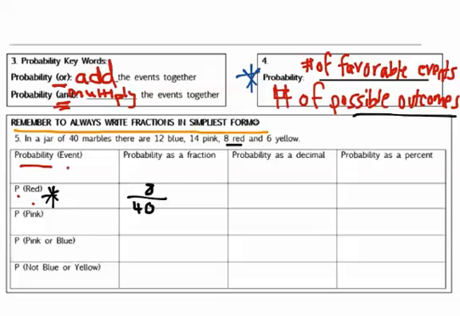All right, and hopefully you have decided that it can be reduced by 4. Okay, so if we divide by 4, on the numerator we get 2, on the denominator we would get 10, and look, it can still be reduced. Okay, so you could have reduced it by 8 or 2. And this time we'll reduce it again by 2 and we get 1/5. Okay, so that's my probability as a fraction of picking a red out.